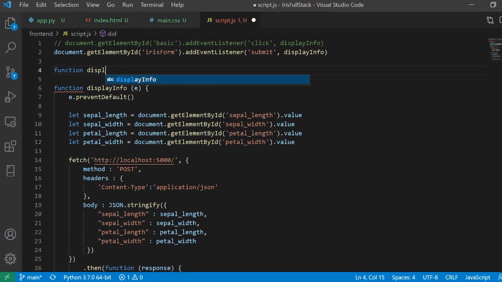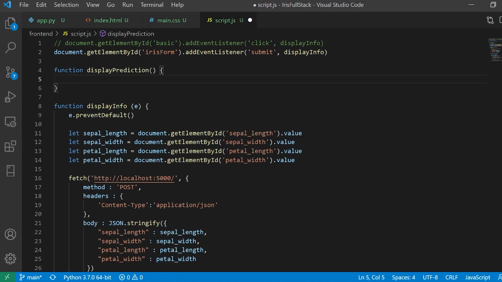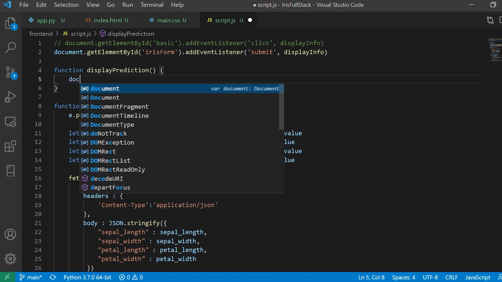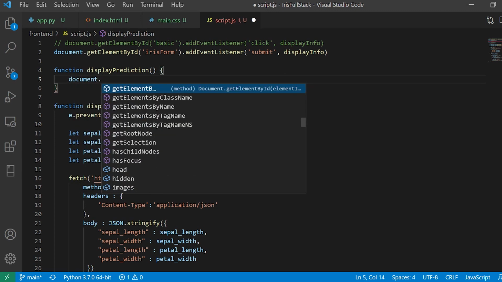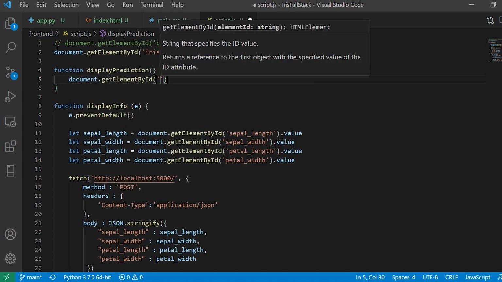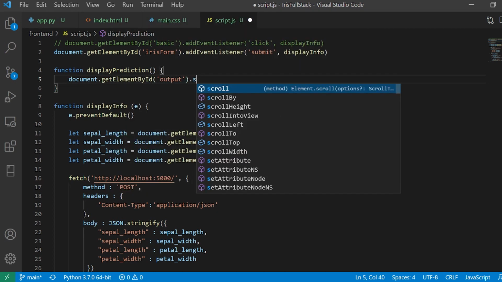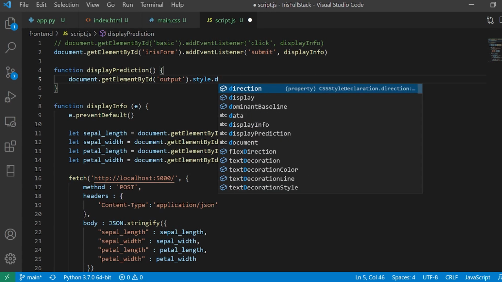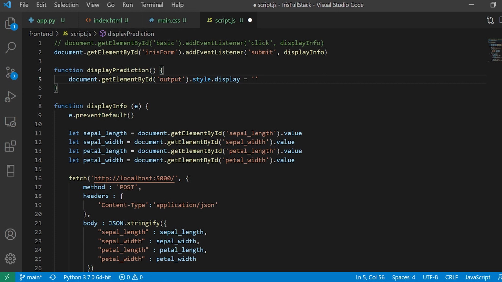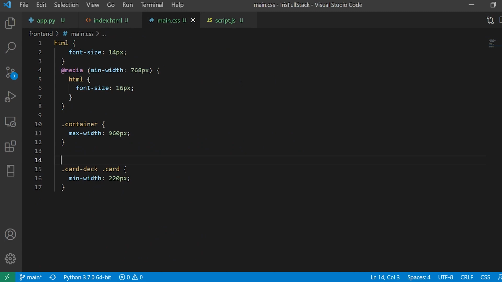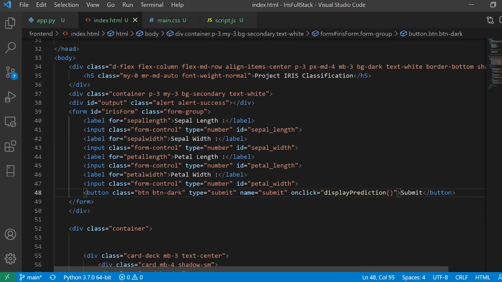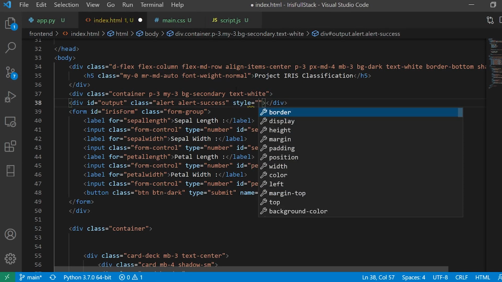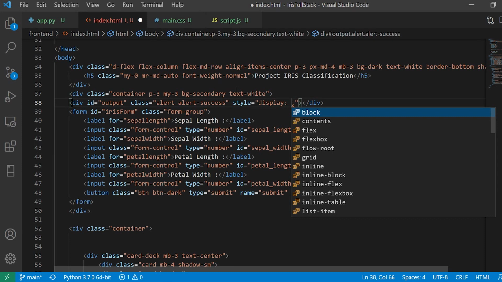So I can say function display prediction. Inside this function, I'm going to specify where I want and what I want. So I'll say document.getElementById for the output, and I'll say style.display equals block. This is CSS I'm writing, and here in the style, first of all, I'll say display none.